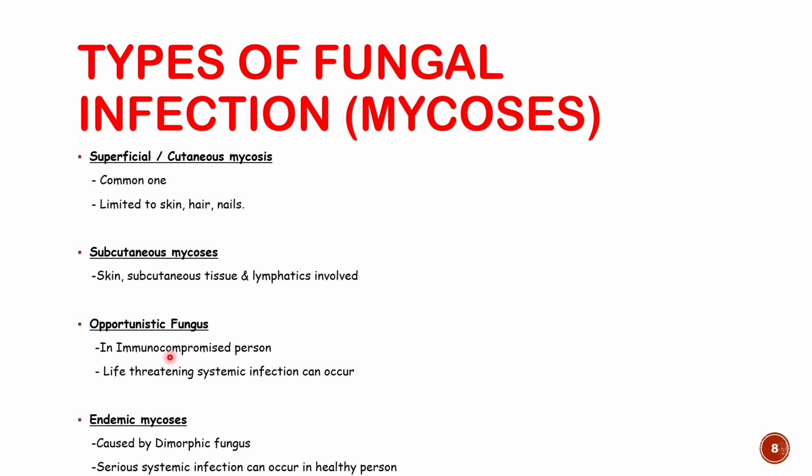That is opportunistic fungus infection, and they are very life threatening because they can lead to systemic metastasis. So a person can die if it is not treated early. And endemic mycosis is caused by dimorphic fungus, meaning the infection can occur in a healthy person as well if it persists in a community, if it is endemic.